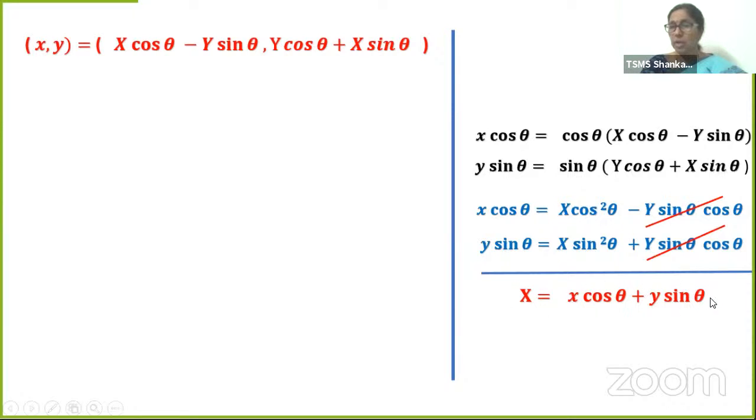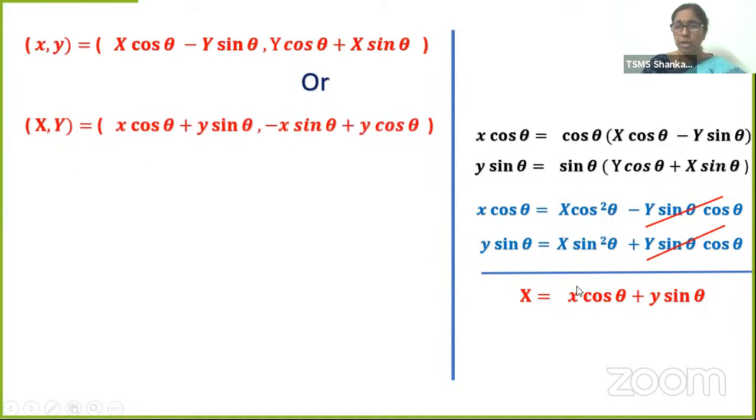What is it that we are getting now? We are getting the new coordinate when you know the old coordinates. Here we are getting the original coordinates when the new coordinates are given. Let's see. Capital X, we have found already, is x cos theta plus y sin theta. What did you get? You got it as x. Similarly, if you take minus x sin theta plus y cos theta, will you get y or not?